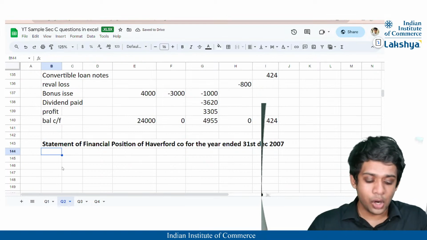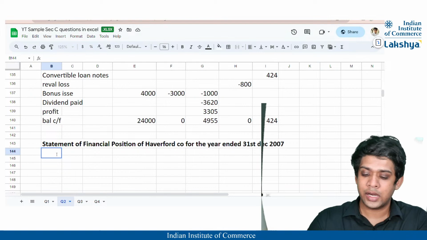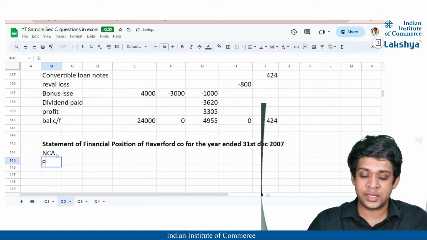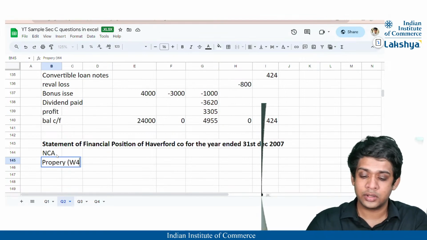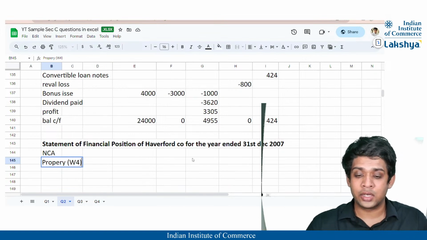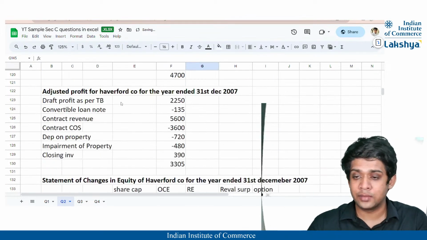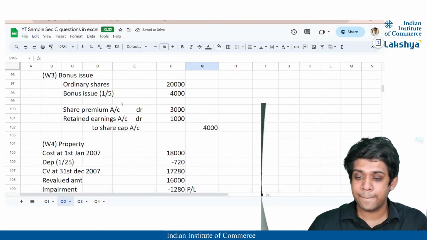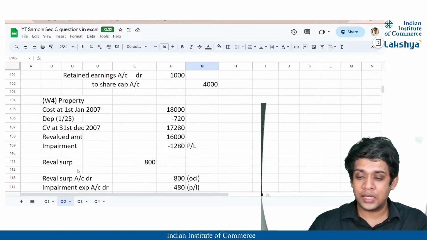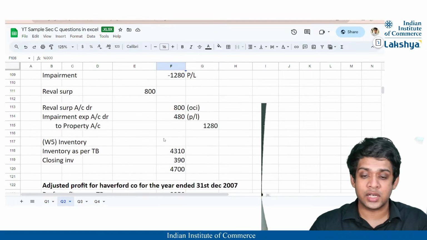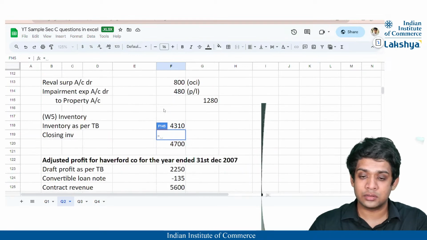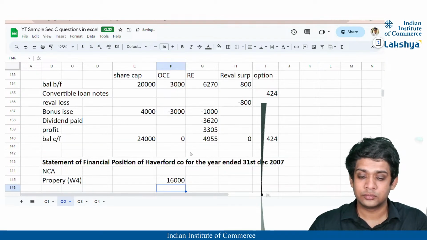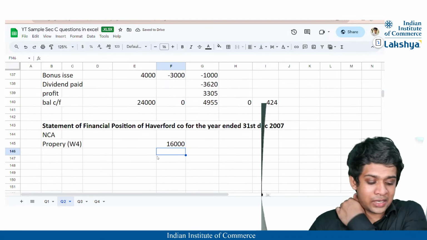In this, the first heading is going to be non-current assets, where I will have my property. That is already calculated in working note 4. Yeah, see here. The property new value is 16,000, because it is calculated at the year end. So that is my property valuation.